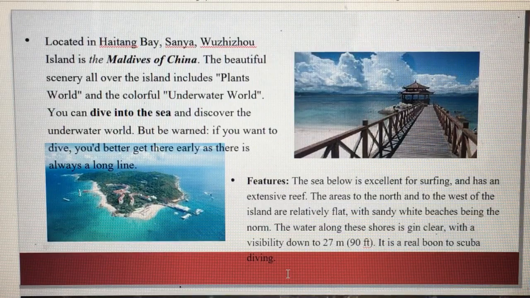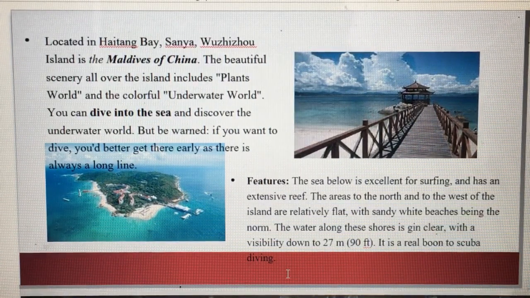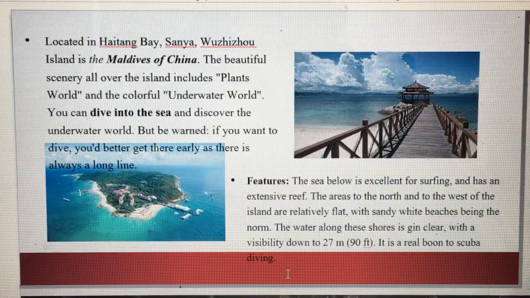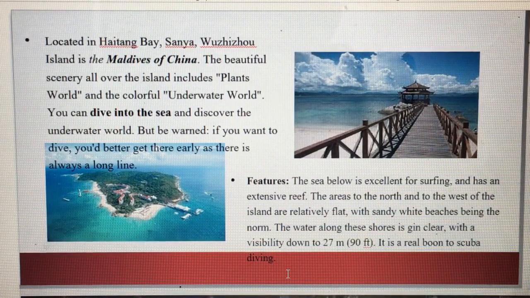We have also here the Wanshihu Island. It is the Maldives of China. The beautiful scenery all over the island includes Plants World and a colorful underwater world. You can dive into the sea and discover the underwater world.